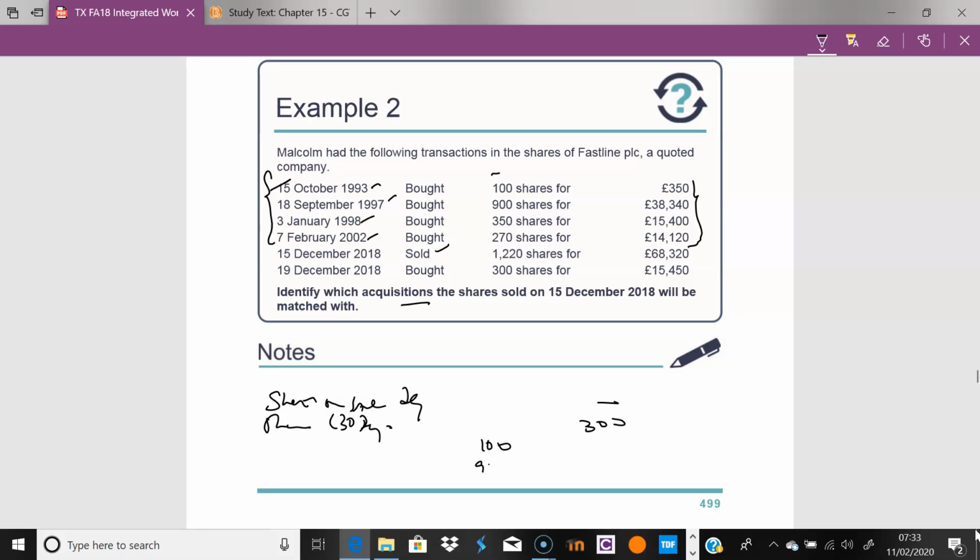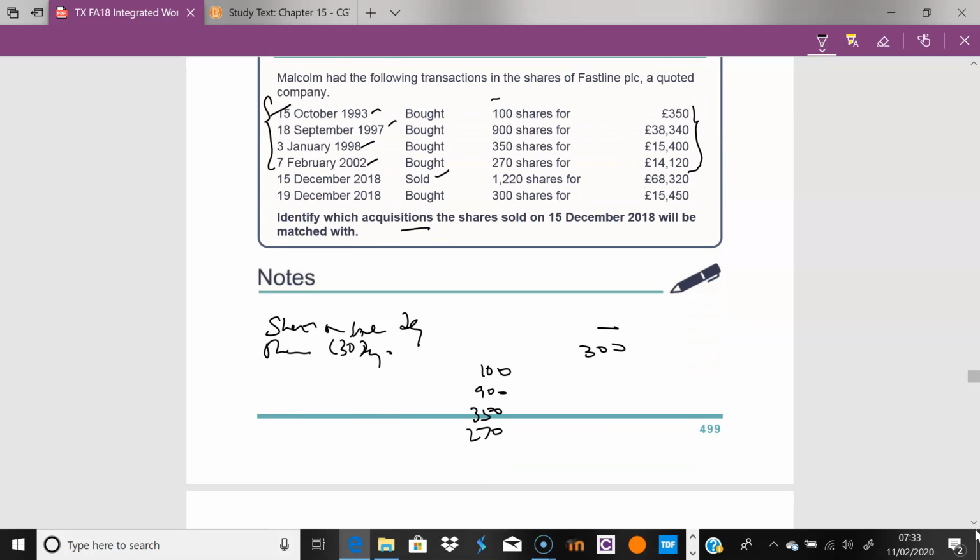You have 100, 900, 350, 270. So 920 will come out of this pool, and the other 300 will be these ones that you acquired in advance and sold later, but in effect you are matching the forward 300 that you bought with the sale behind it.